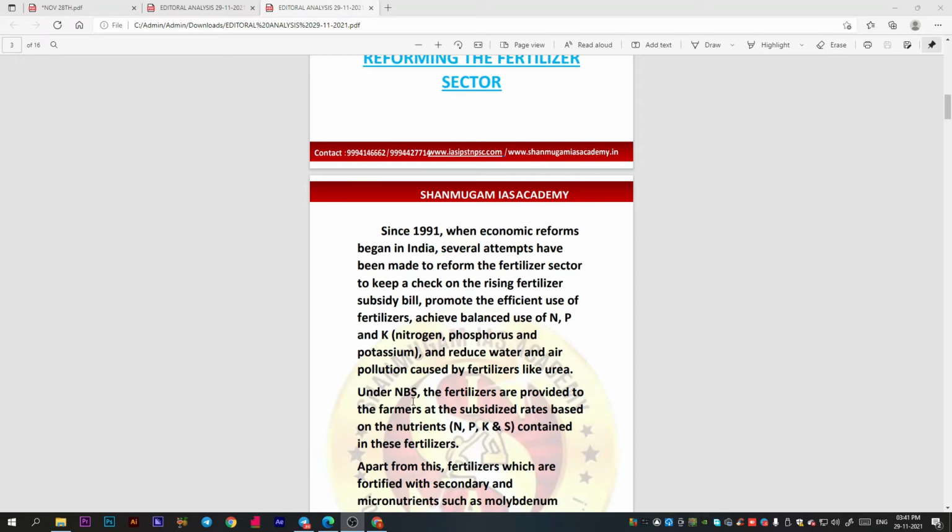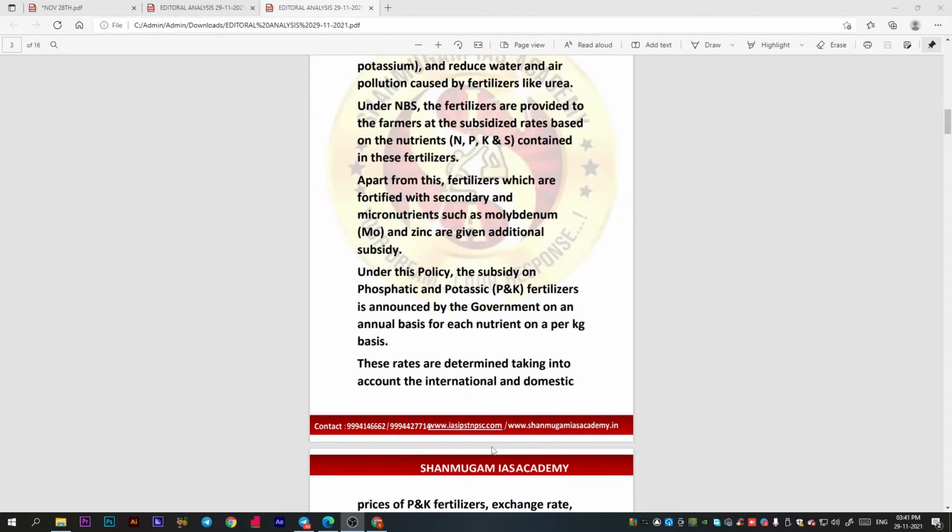So the nutrient based subsidy: we all know that the fertilizers are provided to the farmers at subsidized rates based on the nutrients. We all know the nutrients, that is nitrogen, phosphorus, potassium and sulfur, which are contained in these fertilizers. And apart from these, we have some secondary fertilizers fortified with secondary micronutrients such as molybdenum and zinc, which are given additional subsidy.